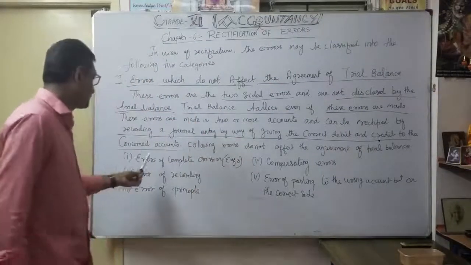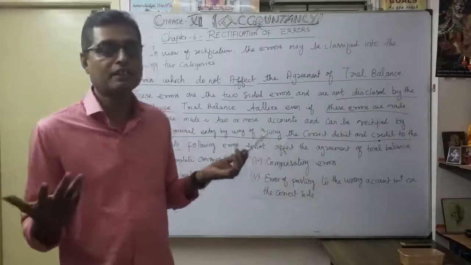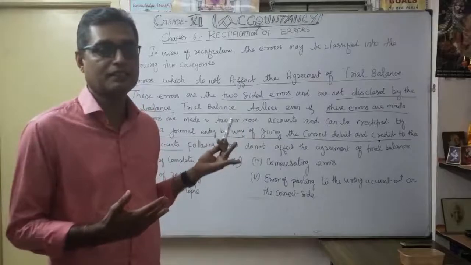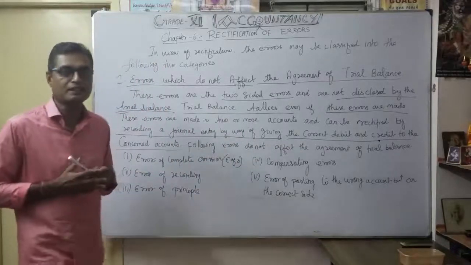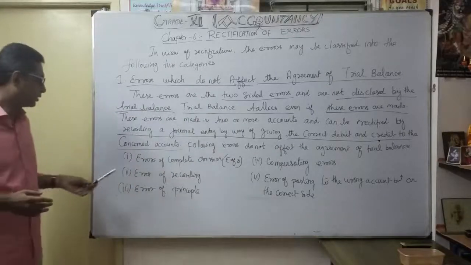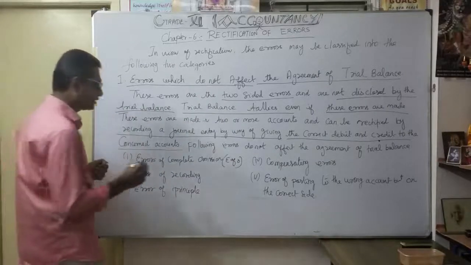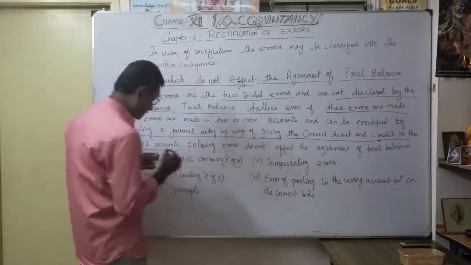The first one is error of complete omission. You totally forgot to record the entry, so it never appears in the journal, and the trial balance automatically tallies because we did not record the entry. The second one is error of recording. This comes under error of commission.